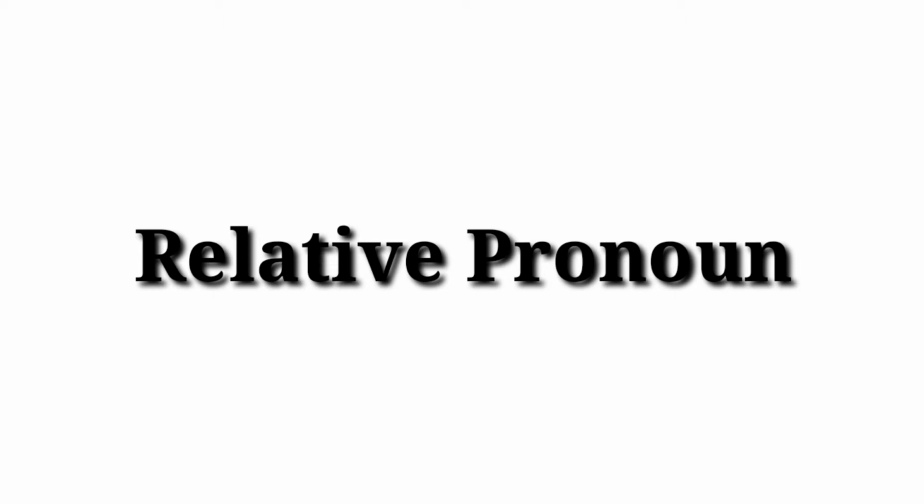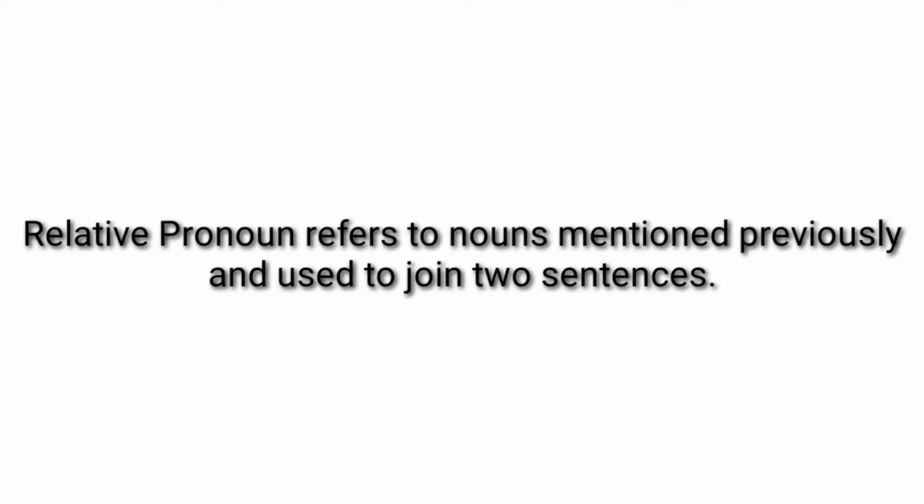Normally, a relative pronoun is used to join two sentences, and it refers to nouns mentioned previously. It may be a person, animal, thing, or an idea. There are only a few relative pronouns in the English language. The most common are which, that, who, and whom. And in some situations, the words what, when, and where can also function as relative pronouns.